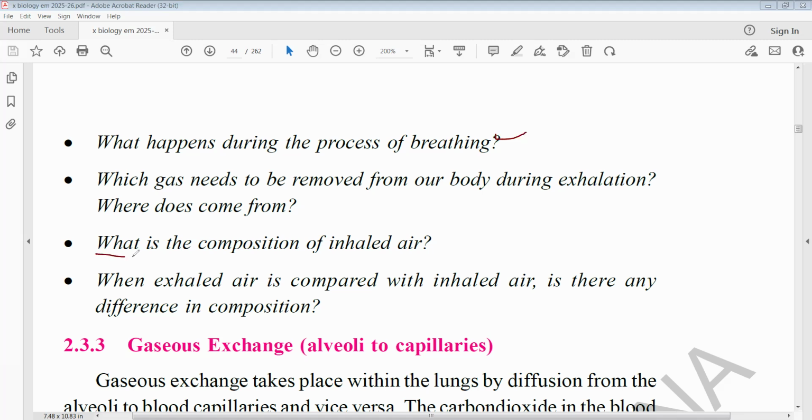So what is the composition of inhaled air? Inhaled air consists of a small amount of carbon dioxide, a lot of oxygen, and nitrogen and other chemicals. When exhaled air is compared with inhaled air, is there any difference? Yes, the exhaled air contains more carbon dioxide than the inhaled air.